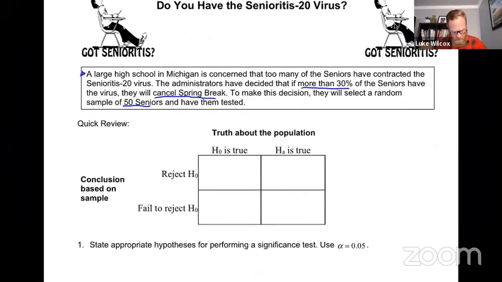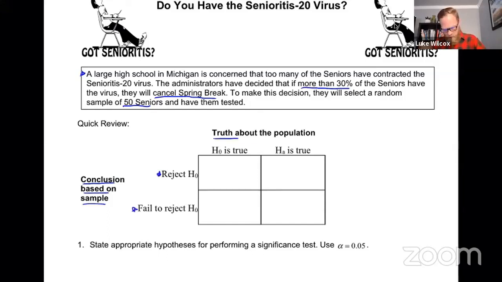If you look on the left-hand side, there is the conclusion, based on the sample. And when you do a significance test, like you've done with Mr. Murphy all week, there are only two choices in the end. Either you get a p-value that is small and you reject the null hypothesis, or you get a p-value that's large and you fail to reject the null hypothesis. Those are the only two choices.